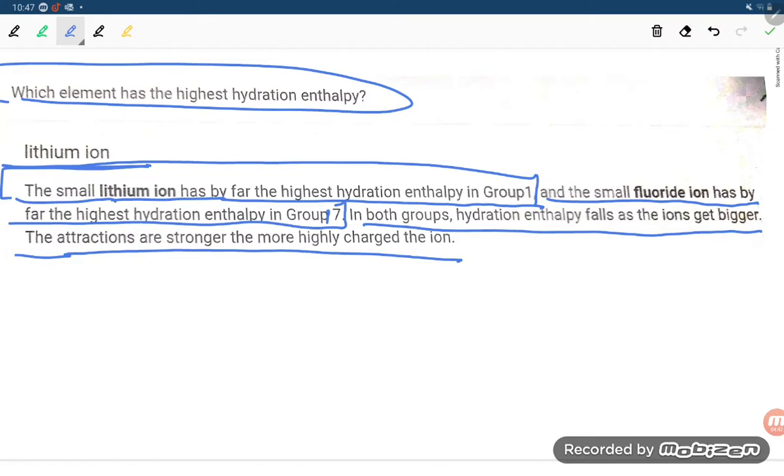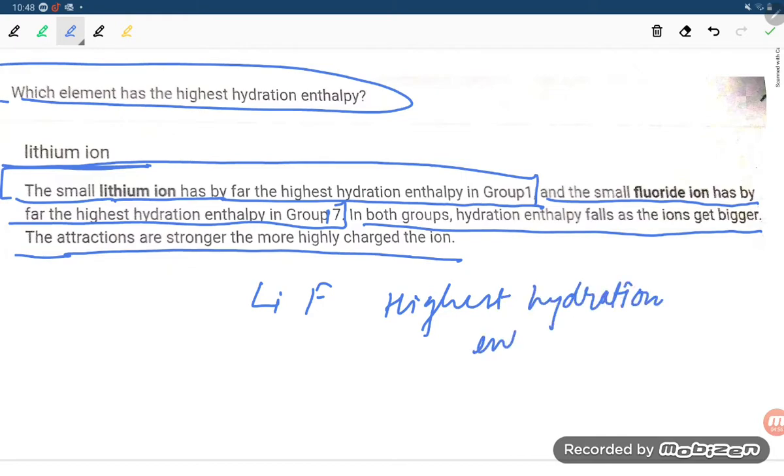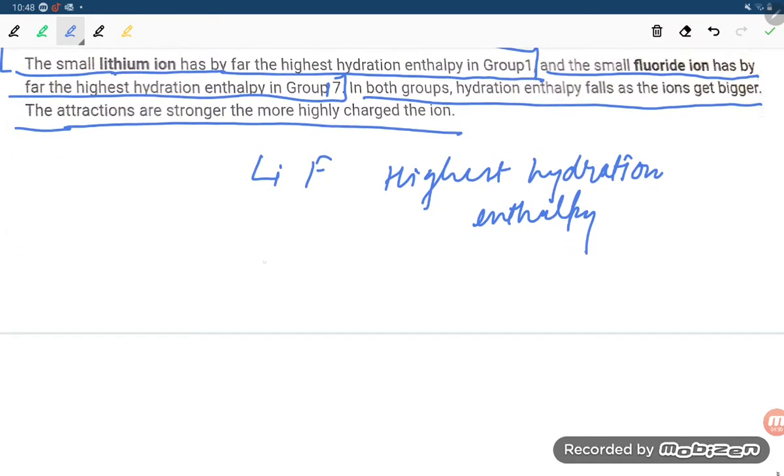So if you talk about LiF, that has the highest hydration enthalpy. If you take other ions like NaF, KF, RbF, and CsF,